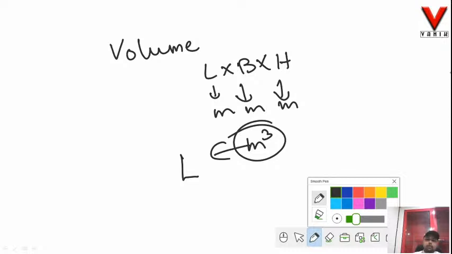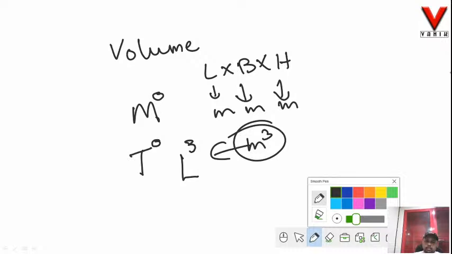Fine. So when we are taking length as a fundamental quantity, do you have any mass over here? No. So I can take the power of the mass to be 0. Do you have any time over here? No, you do not have any time over here. So we'll take the power of the time as 0. But yes, we do have length over here. So the SI unit is meter, and the power of meter is 3.